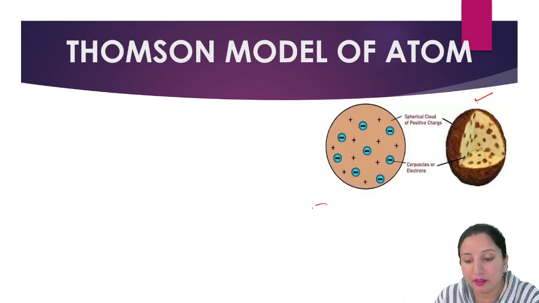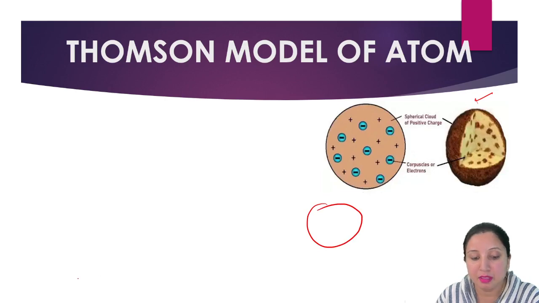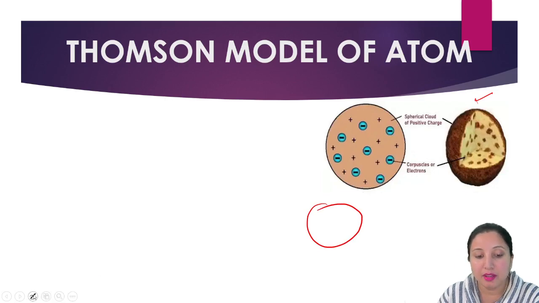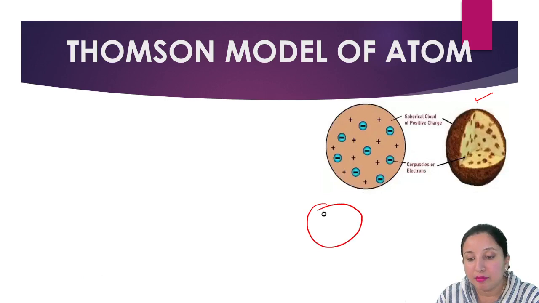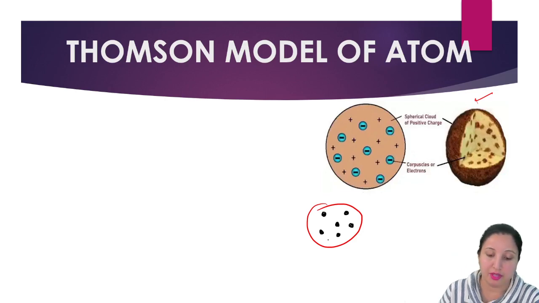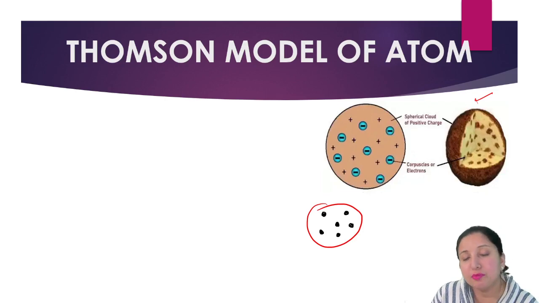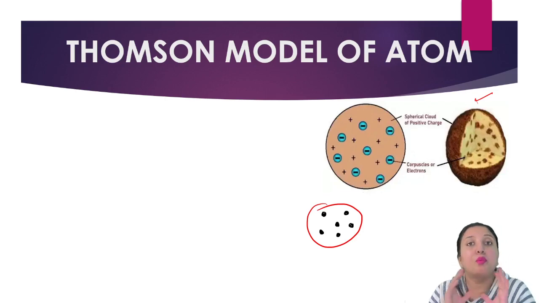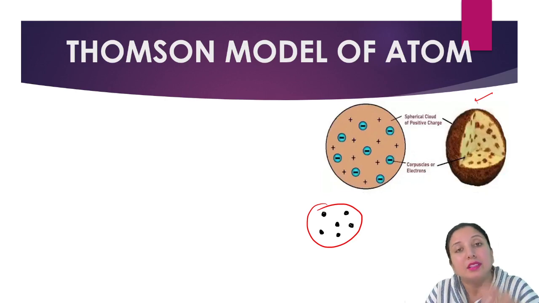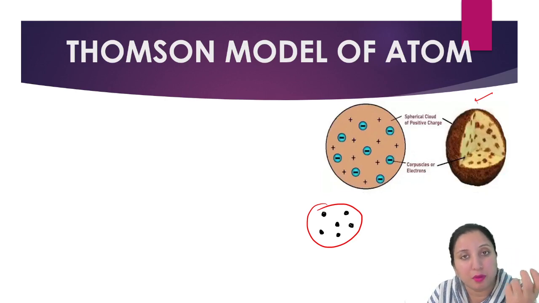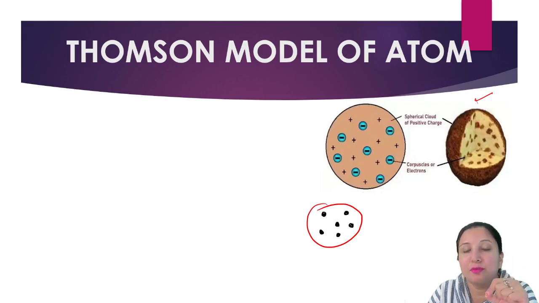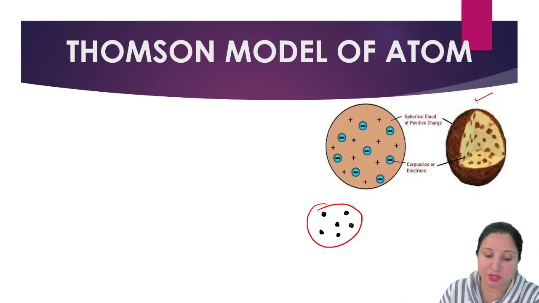Like over here, for example, this is the pudding, and in the pudding, if you put the raisins, they are your negative charge. It was just looking like the plums in a pudding cake, or you can say like a watermelon. If I take an example, the red pulp is going to be your positive charge and the seeds of the watermelon are going to be the negative charge.